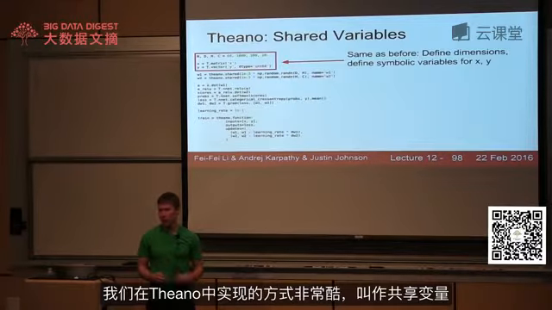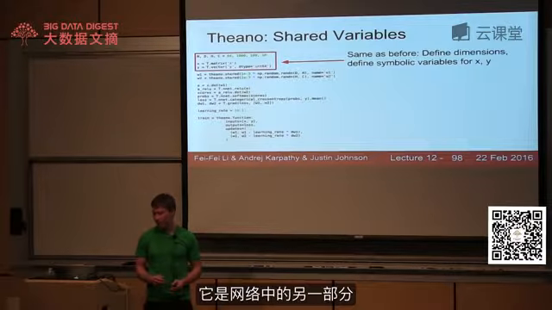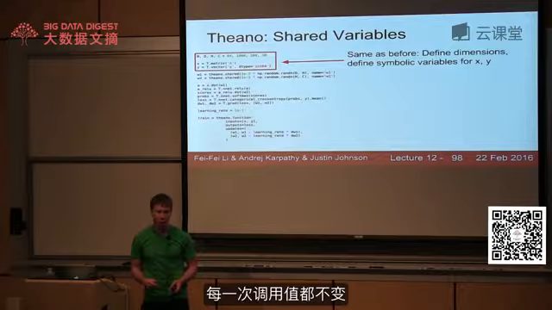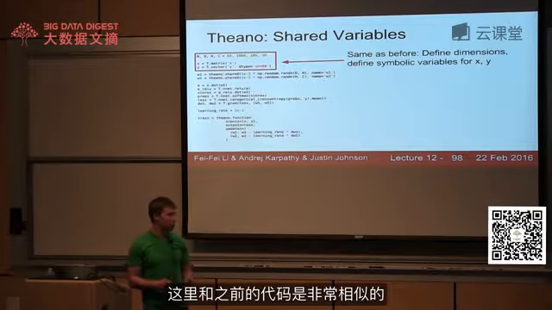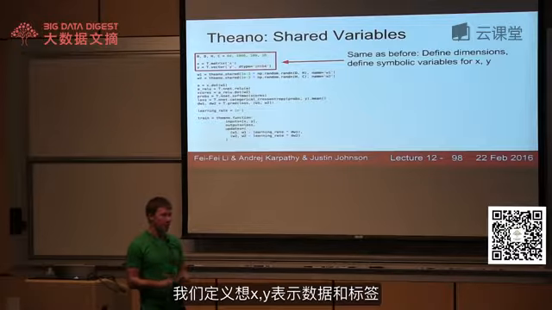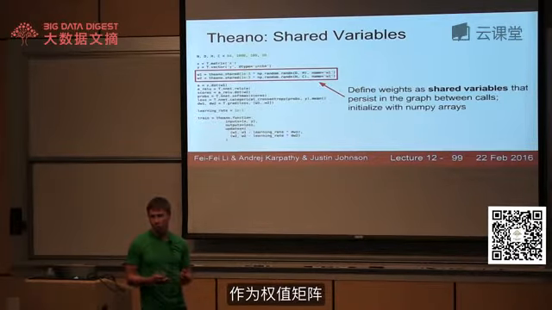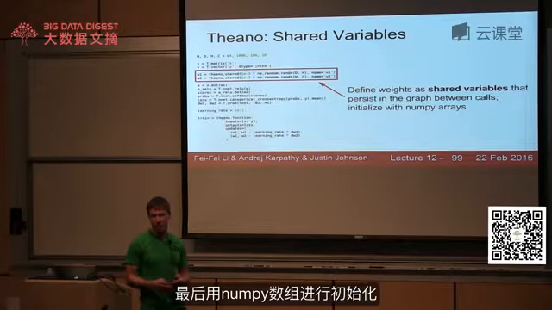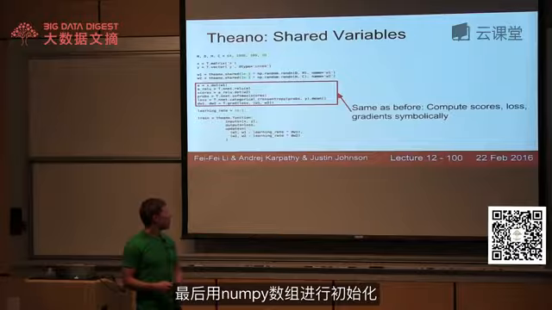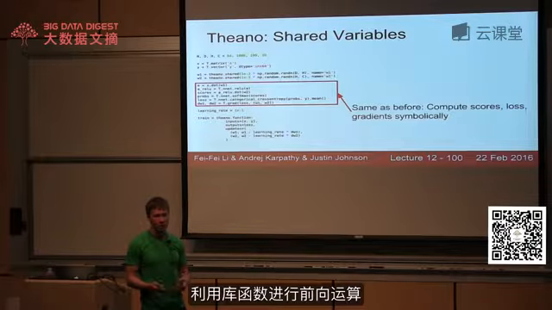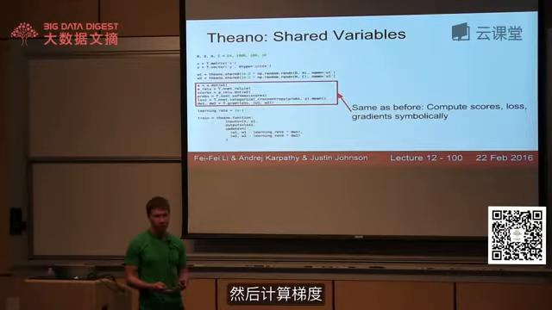And the way that we do that in Theano is with this cool thing called a shared variable. A shared variable is a part of the network that actually is a value that lives inside the computational graph and actually persists from call to call. So here, this is quite similar to before: we're defining our same symbolic variables x and y for the data and the labels. And now we're defining a couple of these new funky shared variables for our two weight matrices, and we're initializing these weight matrices with NumPy arrays. And now this is the exact same code as before. We're computing the forward pass using these library functions all symbolically. Then we're computing the gradients.